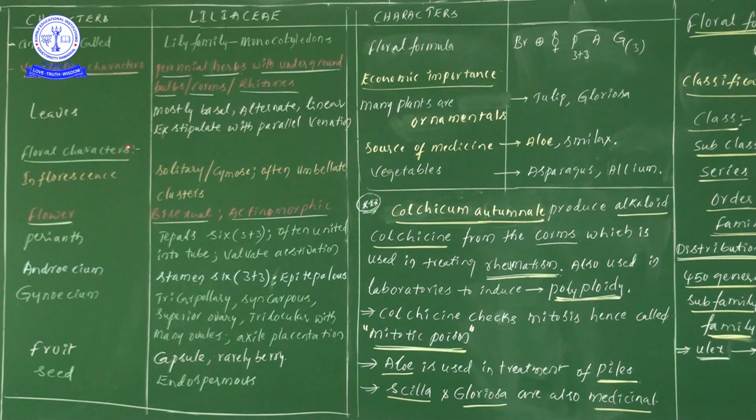Next one, floral characters. The floral characters point of view, inflorescence. Here scape like inflorescence we can see, for example allium and lilium. Next one, inflorescence in some other plants: solitary, cyme or cymose, and often umbellate clusters.